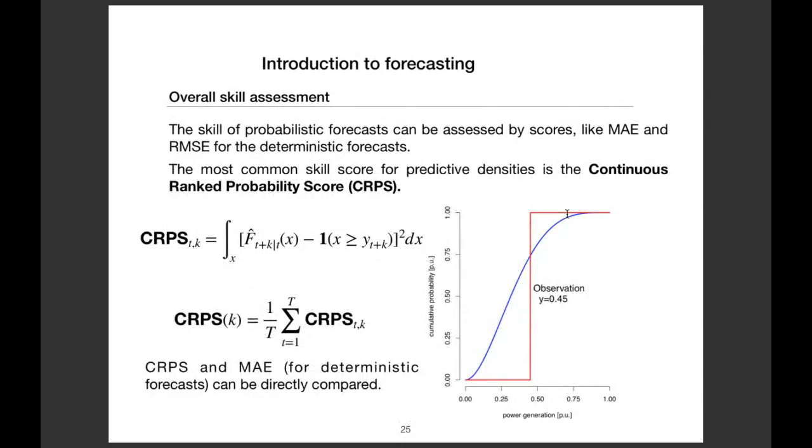You also have another quantitative metric, which is called the continuous rank probability score. The continuous rank probability score is like the mean absolute error, but for probabilistic forecasts. It's a kind of extension of the mean absolute error for probabilistic forecasts. You can compute this metric, and it is quite useful because you can compare a point forecast model to a probabilistic forecast model, since you just compare the continuous rank probability score to the mean absolute error. Don't care about the formula, just know that there is a definition, and then you can use it.